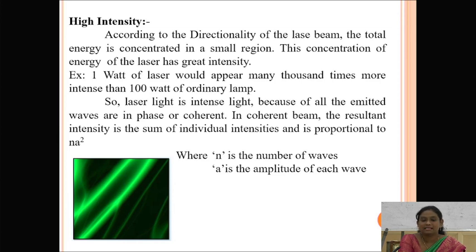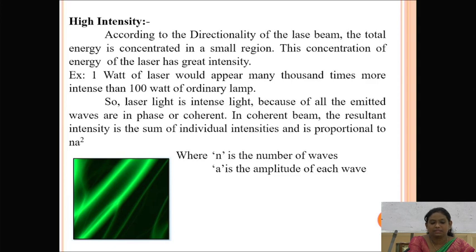So then this N will be considered as the number of waves and A is considered as the amplitude of each wave. Here the resultant intensity will be considered in terms of the sum of individual intensities, and that is proportional to N squared A squared. So this will be considered as a high amount of intensity. This is the second characteristic of laser.